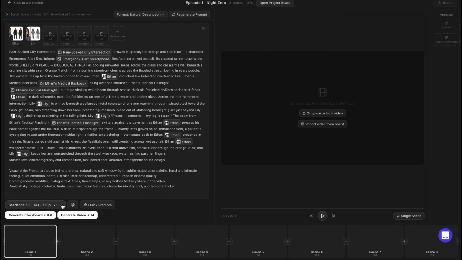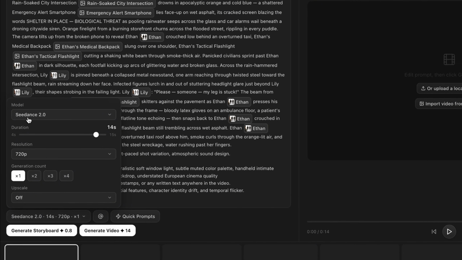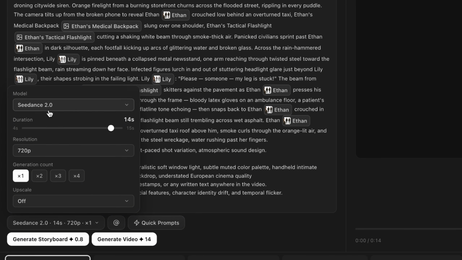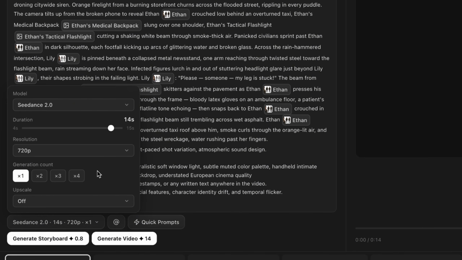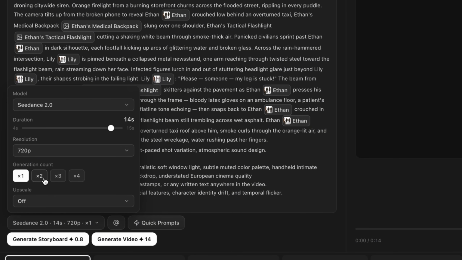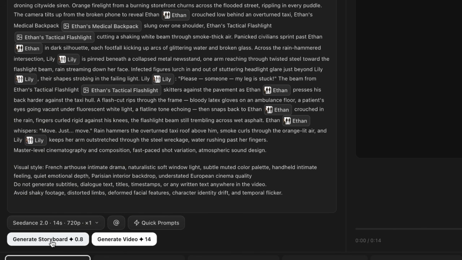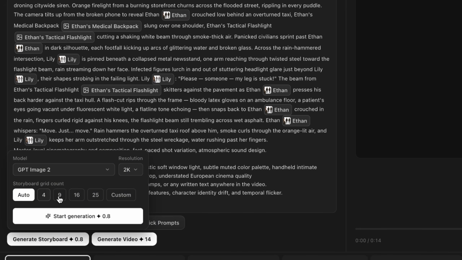As you can see, Seedance 2.0 is auto-selected, and the duration is already set according to the scene requirements. The resolution is set to 720p, but you can upscale your video up to 4K. You can also generate storyboard images of your video to check all references and make sure everything matches perfectly. You can also generate the storyboard using GPT Image 2 and Nano Banana models.